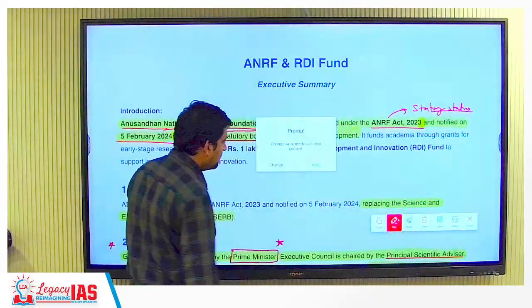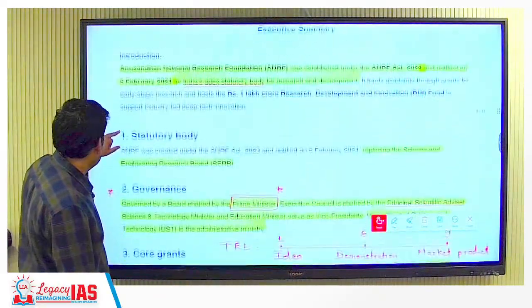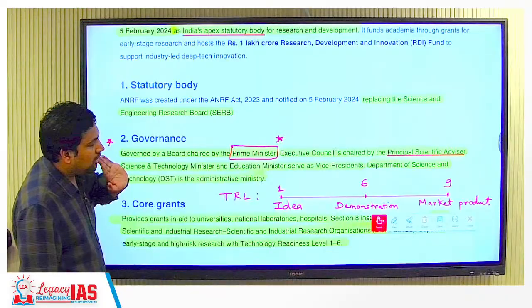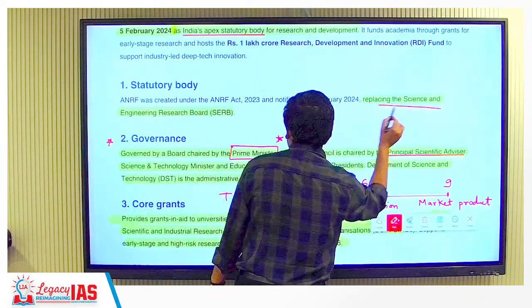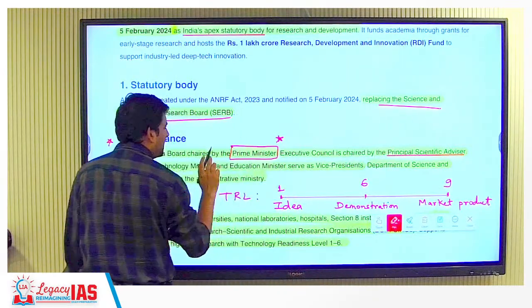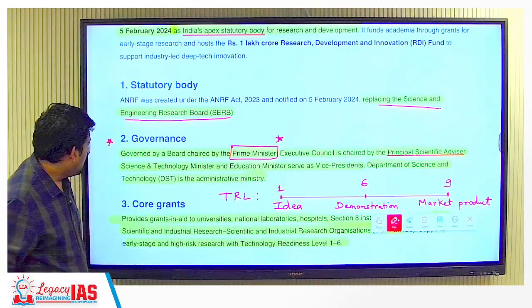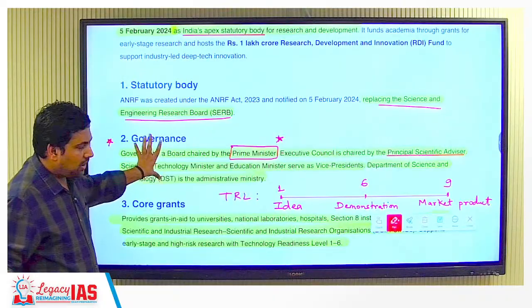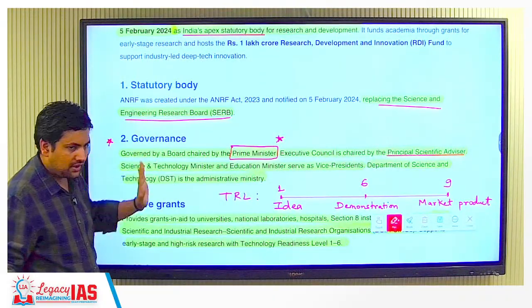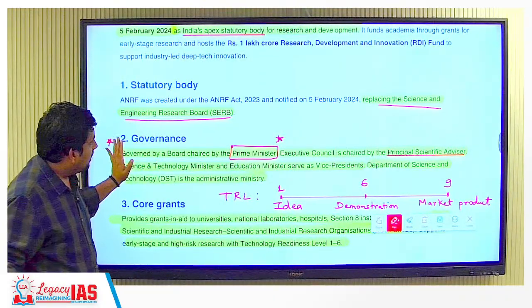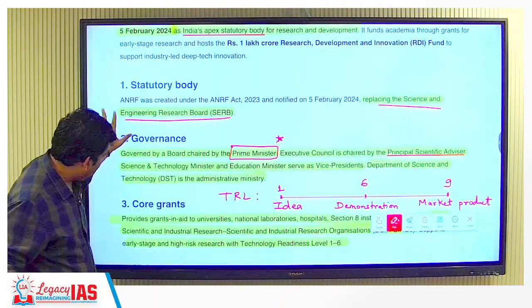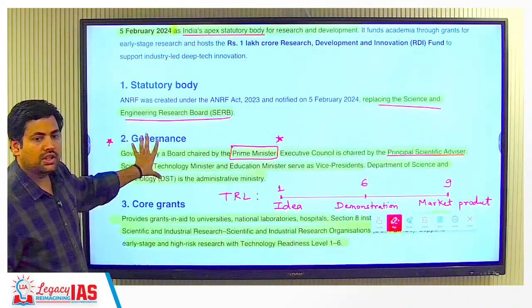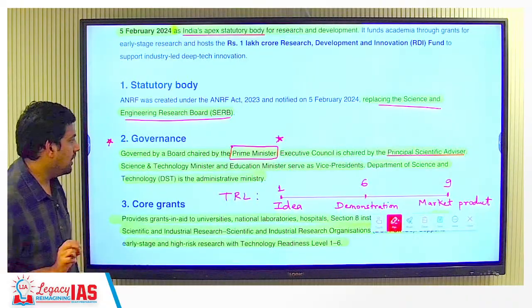Now, let's understand the two things. First, this statutory body you understood, it has actually replaced the Science and Engineering Research Board. It used to be there before. Now, the governance part of this, how the entire structure of governance is there for this ANRF, is the most important thing. If they give a question, most probably it will have at least one of the statements based on this. This is the governance. Now, understand.